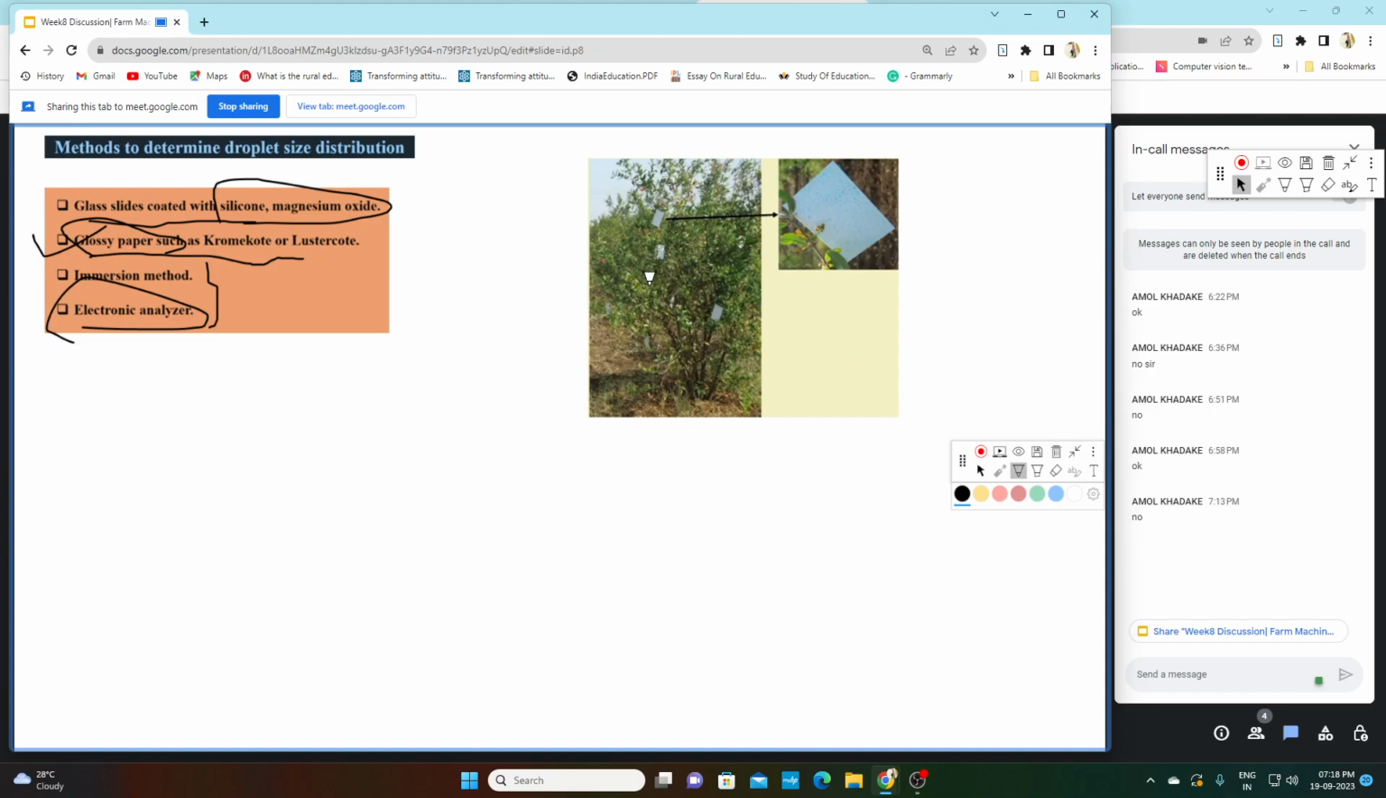We stick those papers on the plant surface, and then we spray our liquid, and once the liquid gets sprayed on this glossy paper, it will form tiny spots, and that paper we take to the lab, and we measure the spray droplet diameter.